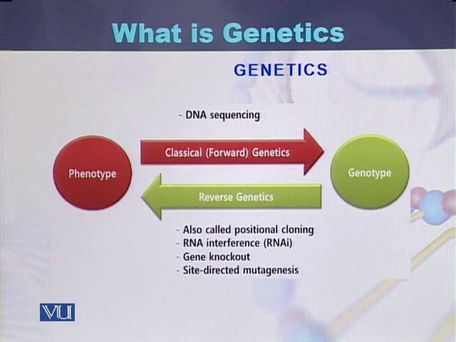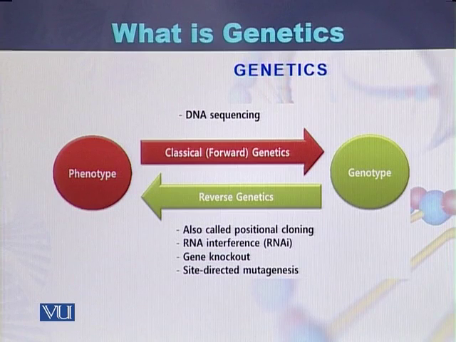If we study genotype based on the phenotype, then it is called classical genetics or forward genetics. Usually it is performed by sequencing the DNA. While if a geneticist wants to study genetics in a reverse pattern, or reverse genetics, then the phenotype is identified based on the genotype.